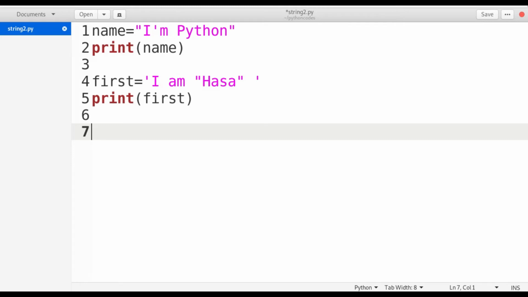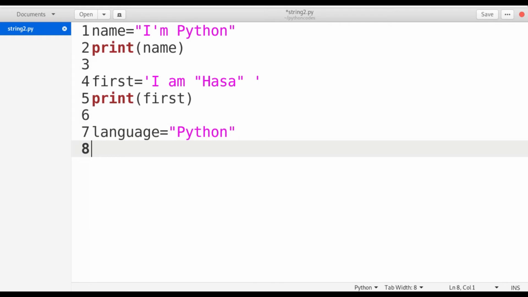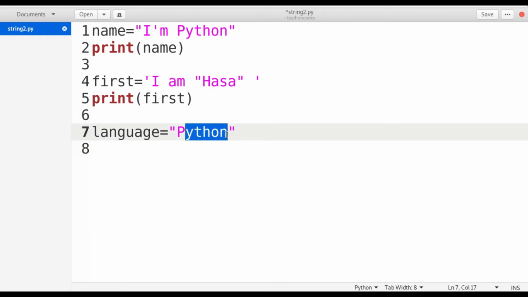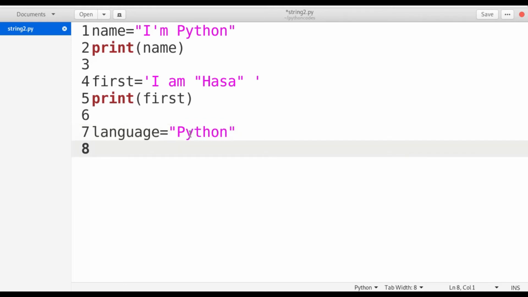Suppose I have language equal to Python, and I want to extract only a particular part of the variable. For that I use string slicing. How can we make string slicing? By using the subscript operator. As we saw in the previous video, we can extract single characters in a string using their index values.